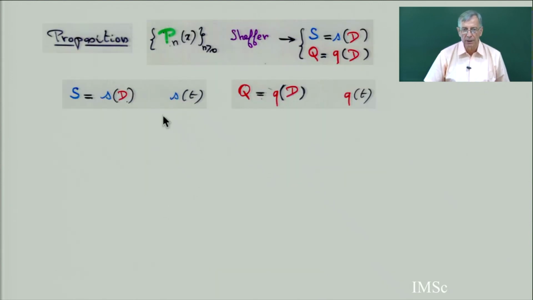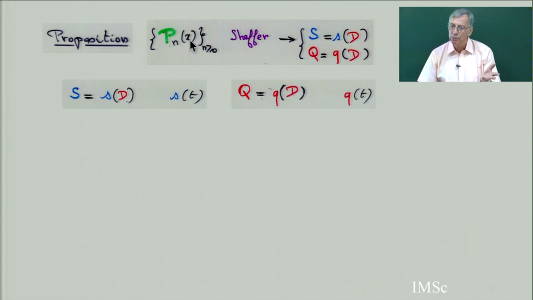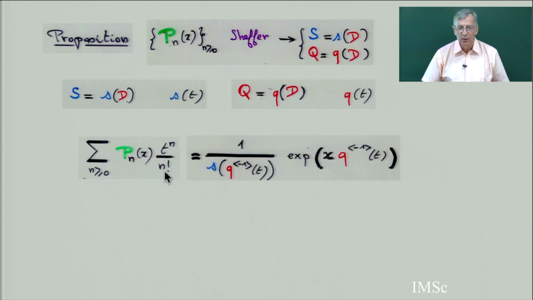S and Q are in power series, so you define 2 power series, S of t and Q of t. If you replace t by the differential operator d, you can then define a sequence of Scheffer polynomials. So what is the generating function? You can write this, as a consequence of all that I have done before, that the exponential generating function of your Scheffer polynomial is equal to g of t multiplied by exponential x f of t.